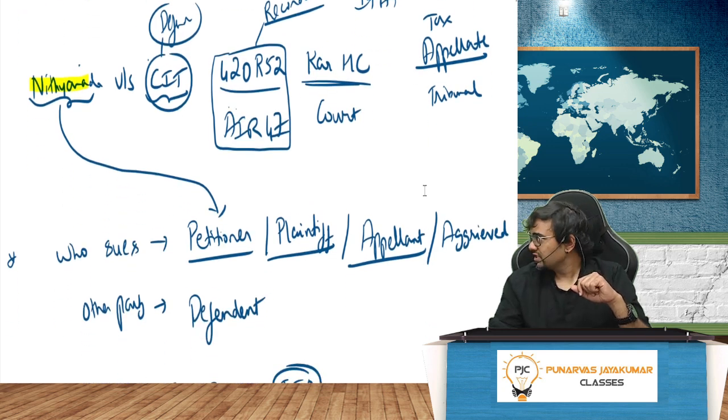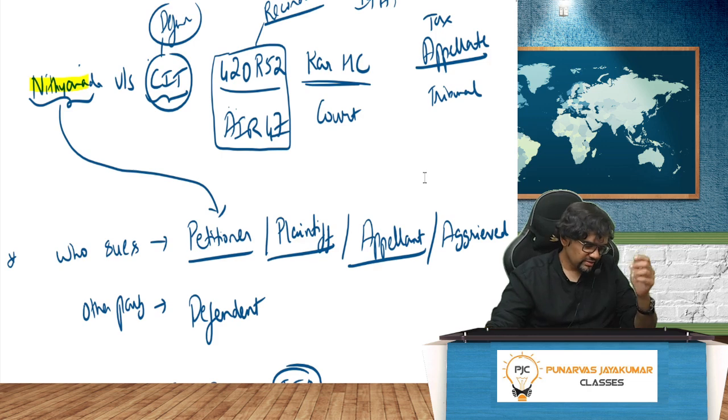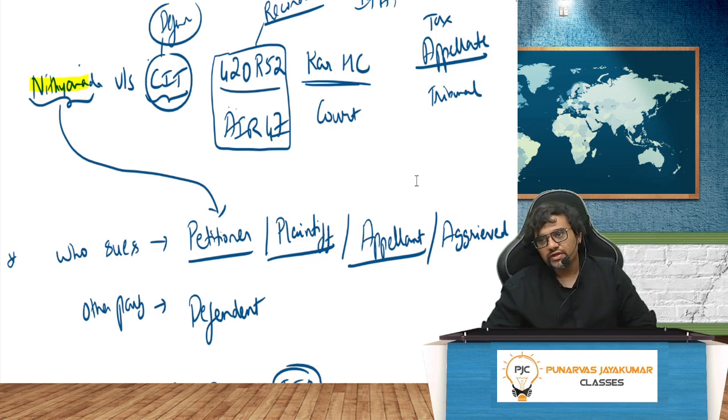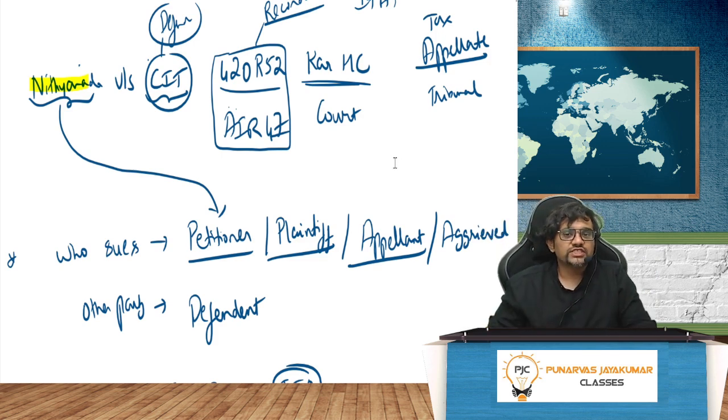Whenever you see any case law, case law names here and there you should remember, but even if you can't remember, it's okay. But the facts of the case is what you need to always remember. So who is going to sue will always be the first person. So petitioner or plaintiff or appellant or aggrieved, these four are all the same, only four concepts.